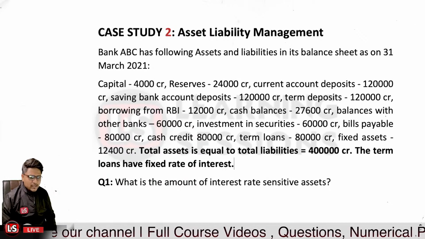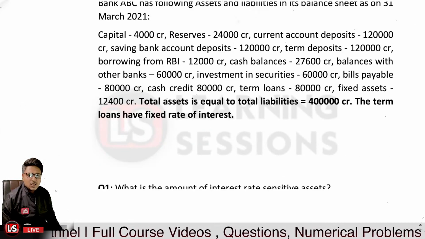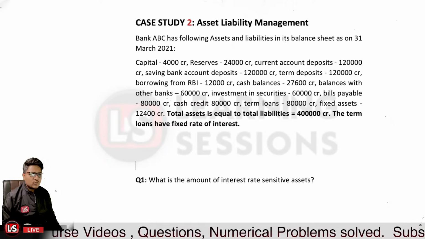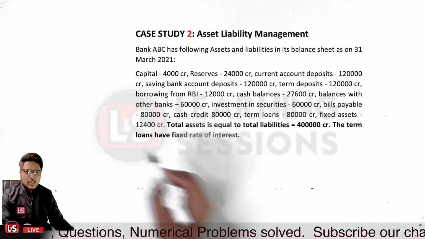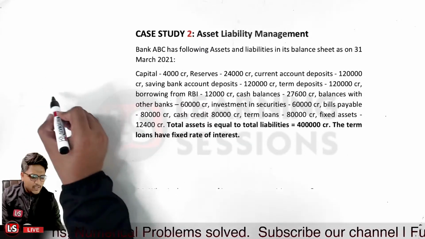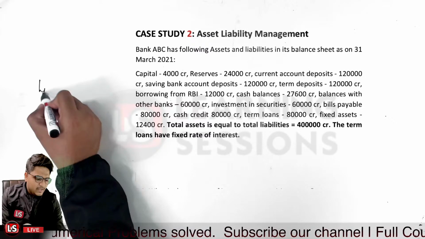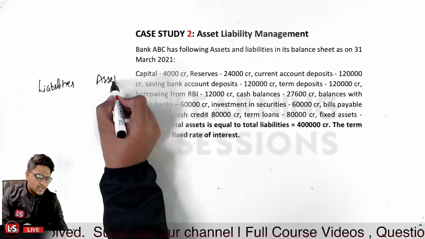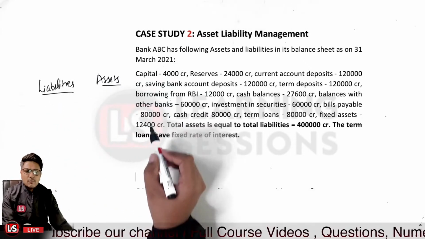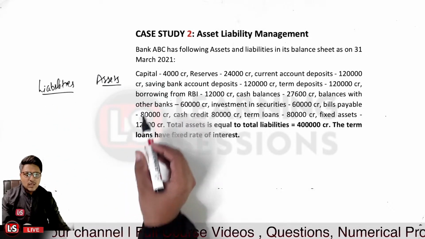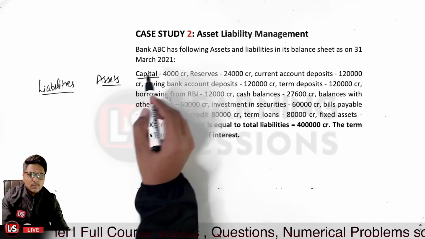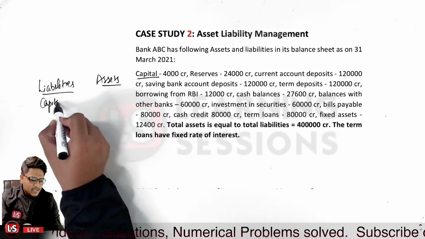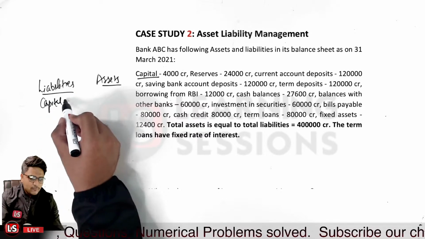So if we form a table over here related to the assets and liabilities, how can we basically solve the question? Let me first of all draw a table where we will be having the liabilities on the one side, and the assets on the other side. Okay, so first component, you have to answer at the earliest. Capital belongs to what component? Capital is liability or asset? It is a liability, and it is given to be 4,000 crores over here.